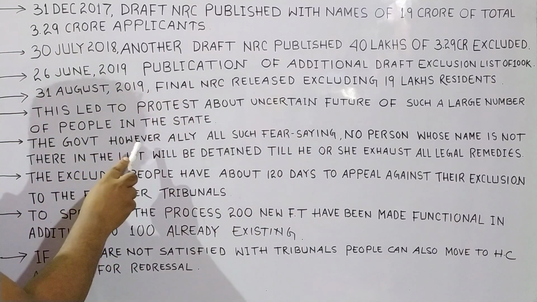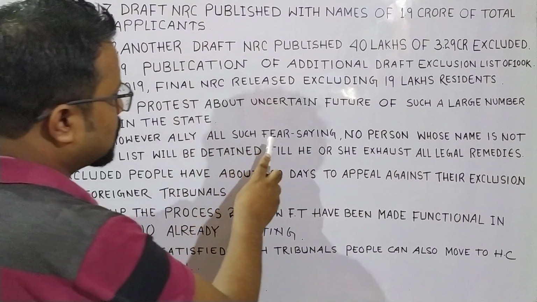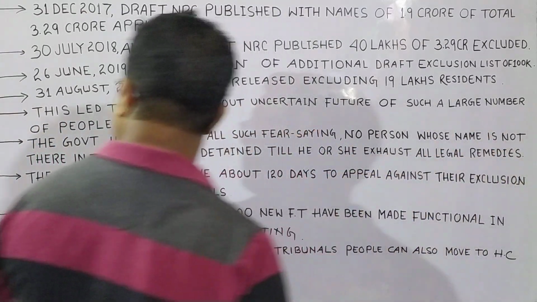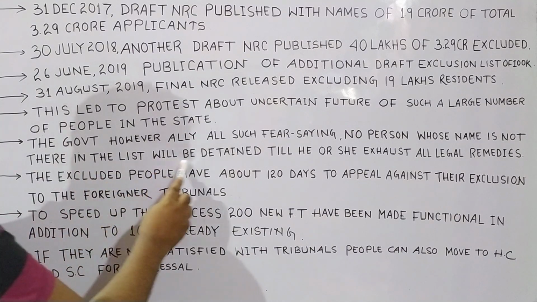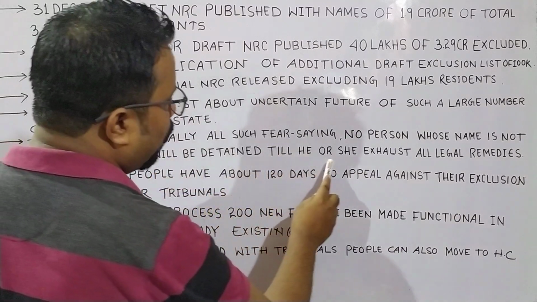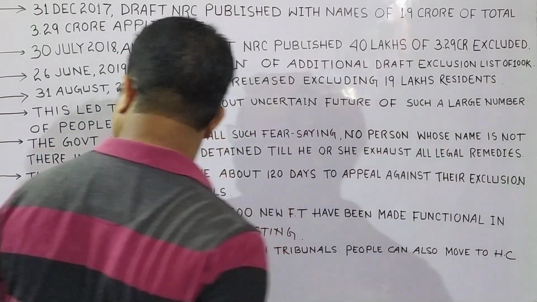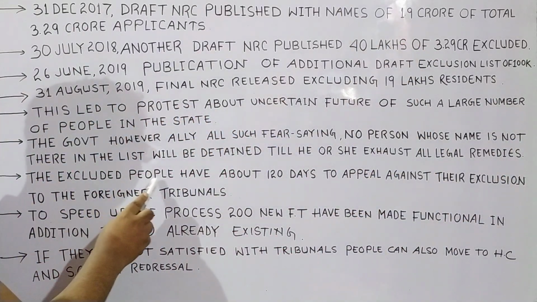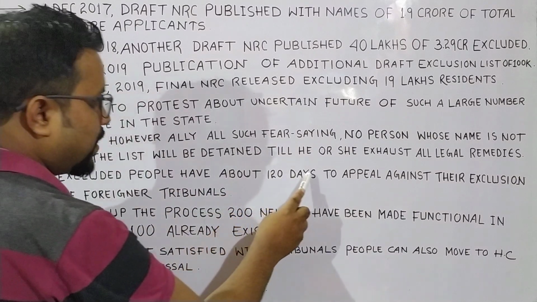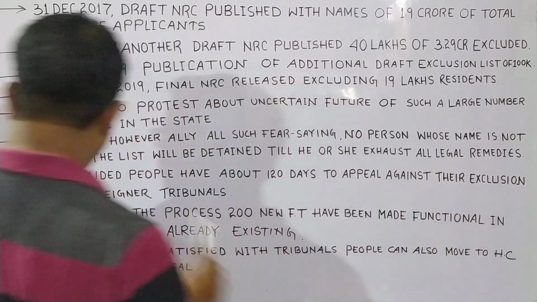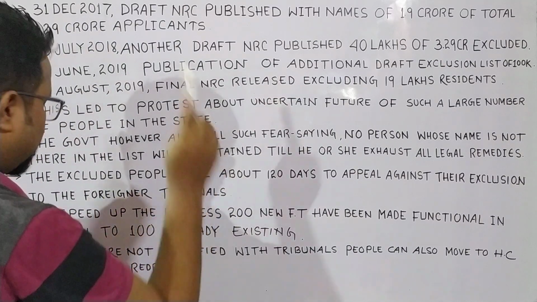The government, however, allayed all such fears, saying no person whose name is not there in the list will be detained till he or she exhausts all legal remedies. The excluded people have about 120 days to appeal against their exclusion to the foreigner tribunals.